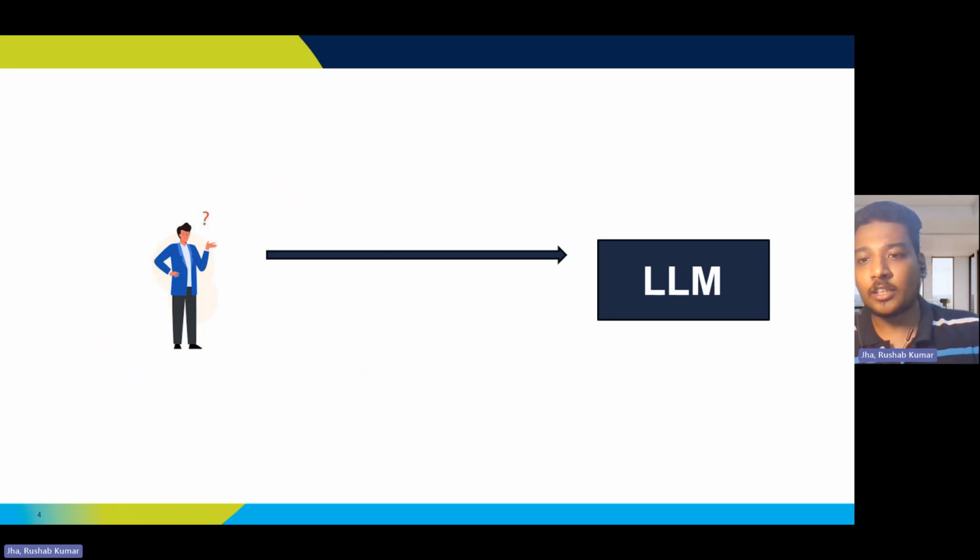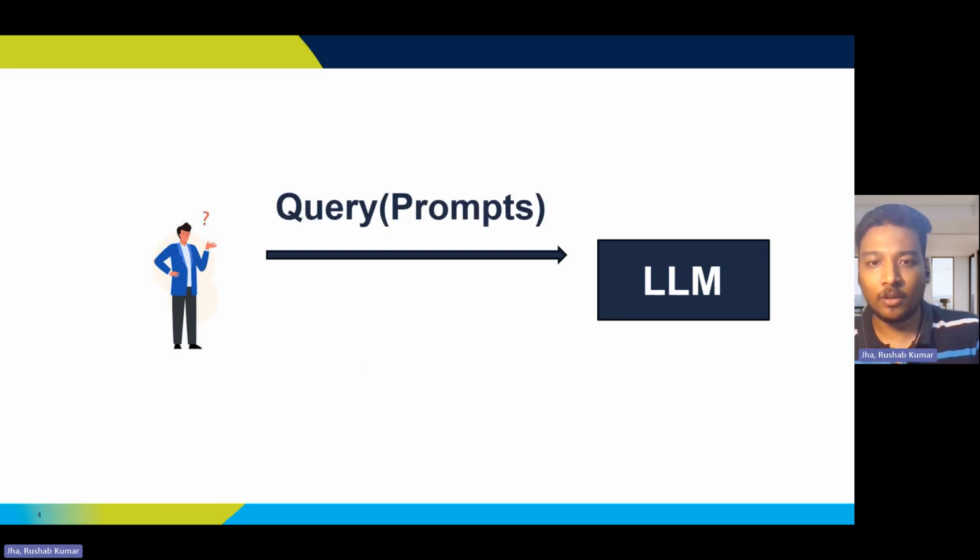A lot of times what these models will do is that even if they don't have the data to back the question that has been asked, they give responses by becoming a little bit creative. They try to find anything which is contextually similar to what I'm asking, even if it is not exactly similar. They still try to hallucinate. What I mean by hallucination is that they start becoming creative and give us responses. Obviously, these responses a lot of times will be incorrect.